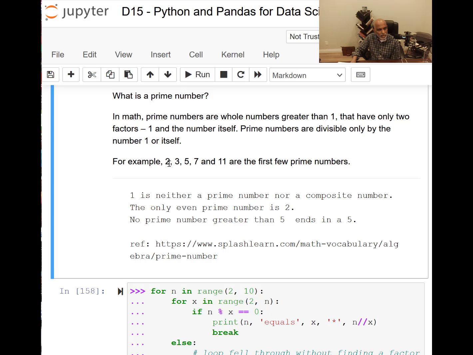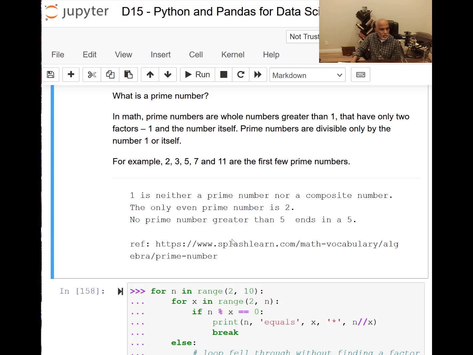So 2 is prime because it can be divided only by 2 and 1, and 3 is the same way. It can be divided only by 3 and 1. It's not divisible by any other number. 5 is the same way, and 5 is the first number that ends with 5 and is a prime number, but the rest of them are eliminated. All numbers that end with 5 will be eliminated because they are divisible by 5. Remember, a prime number is one which is not divisible by any number other than itself and 1.